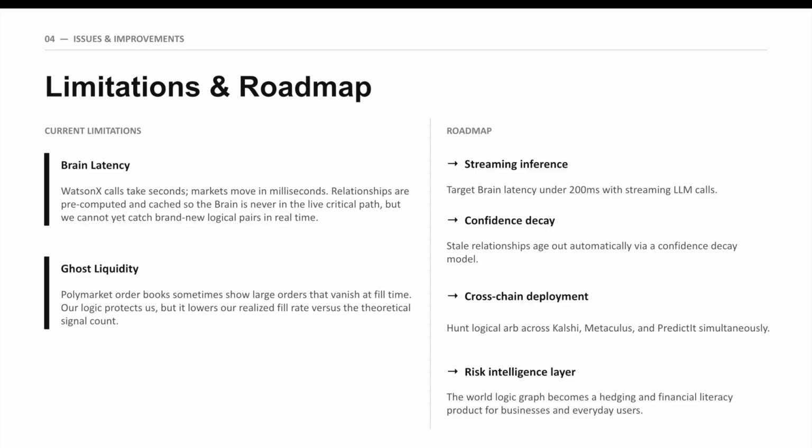The biggest current limitation is latency. Calling Watson X takes seconds, but markets can move in milliseconds. Right now, the brain pre-computes relationships and caches them, but that means we can only act on relationships we've already seen. The second problem is ghost liquidity. Polymarket's order books have orders that vanish the moment you try to place a bet.